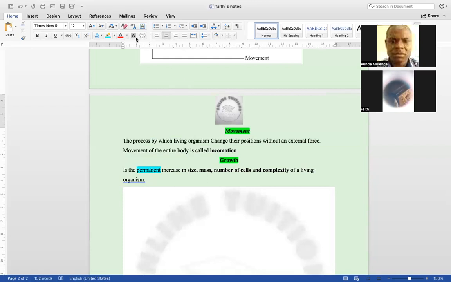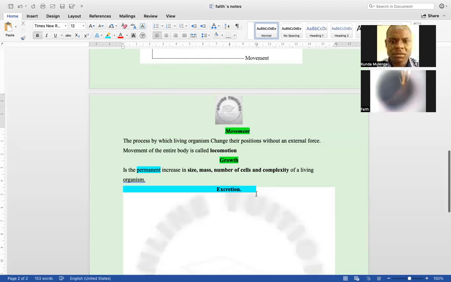Thirdly, we can talk about excretion. Excretion is a process that's very important in living organisms. And what is it? To excrete, what does it mean?